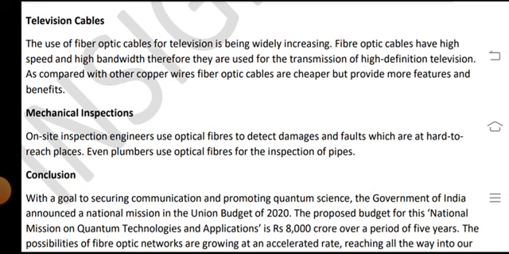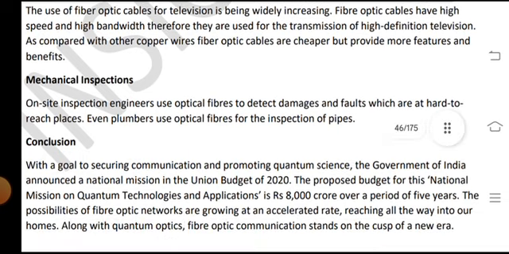Television cables: the use of fiber optic cables for television is being widely increased. Fiber optic cables have high speed and high bandwidth, and therefore they are used for the transmission of high definition television. As compared with copper wires, fiber optic cables are not the cheapest but provide more features.